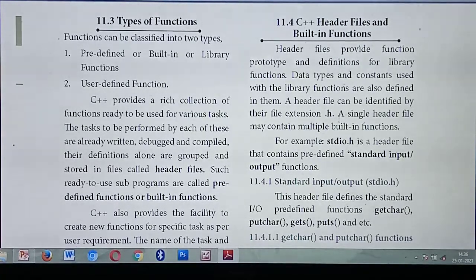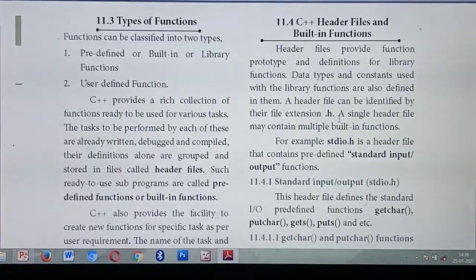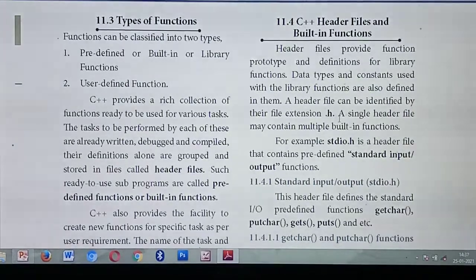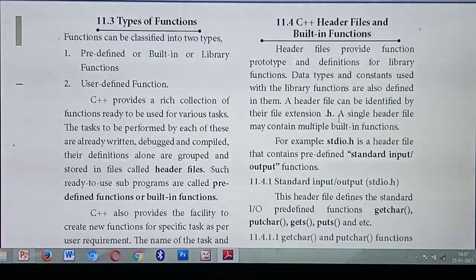If you are writing a program for adding 15 numbers, what's the task of the program? The program will add 15 numbers, isn't it? Likewise, each and every function will have a separate task. That is predefined: once you install the software itself, it is already predefined. Based on your wish, in whichever place a particular function is needed, at that place you are able to use the function. All these predefined functions are grouped in a header file.